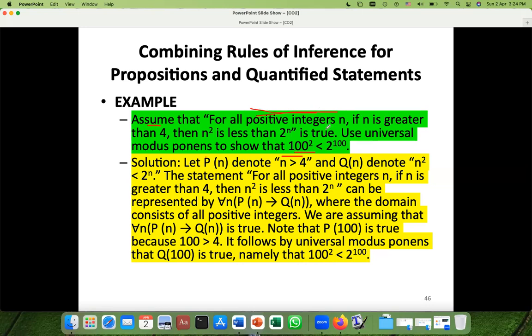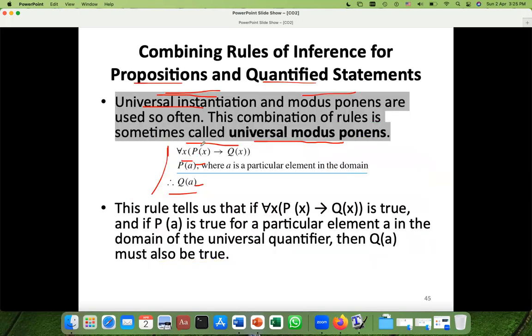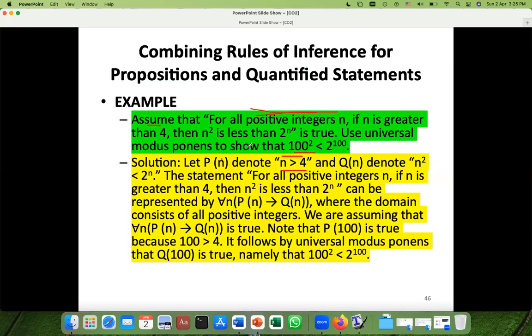Let P of n represent n greater than 4. Here P means greater, you can represent it with G. P of n means n is greater than 4. And Q of n, since we are asked to use universal modus ponens, so that's why we are doing it like that, P of n and Q of n.